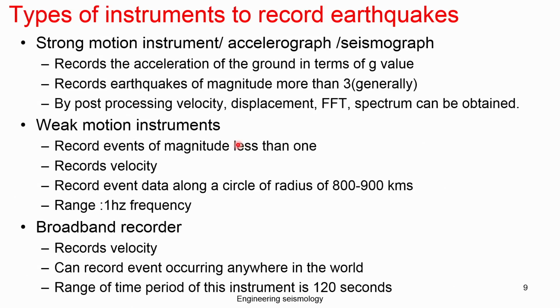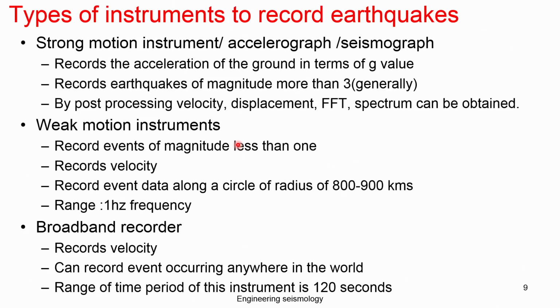One is the strong motion instrument, or accelerogram. The strong motion instrument basically records a strong vibration signal, basically the acceleration of the ground motion. It records earthquake magnitudes more than 3, and by post processing you can get velocity, displacement, and the FFT spectrum can be obtained using this data. So, for example, the accelerogram always measures the acceleration value, while the weak motion instrument, or seismogram, records a velocity value. Both values, as we have seen, have an impact and are required from your engineering perspective.